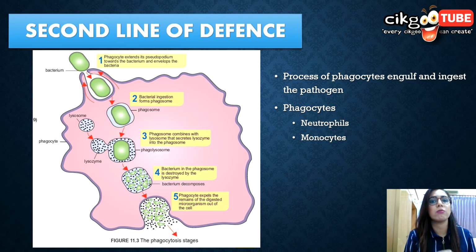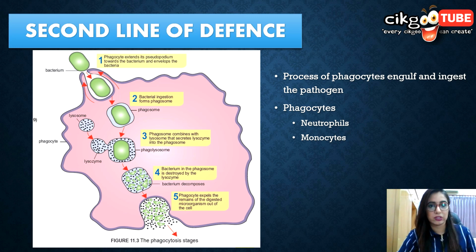They can move out of the gaps of the capillary walls to reach the infected area because they are attracted to the chemicals released by the microorganism. We call this chemotaxis. So these neutrophils are very in love with chemotaxis. They can just go anywhere, cross the capillary walls and so on. They swallow and destroy the pathogens on the way. So they are always first to reach the wounded area compared to macrophages.